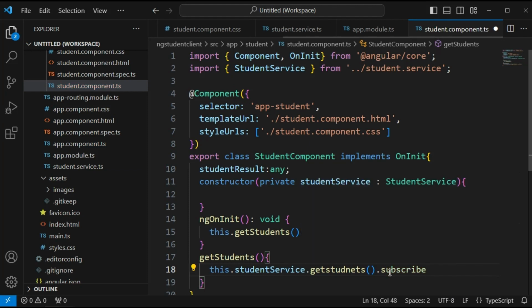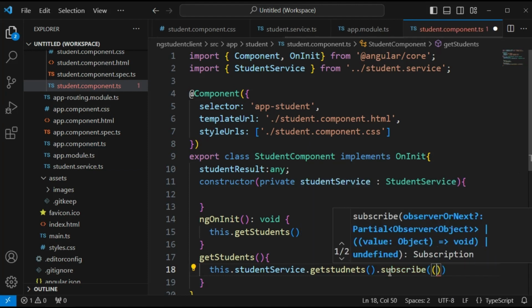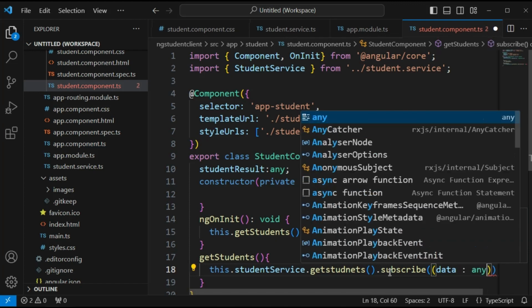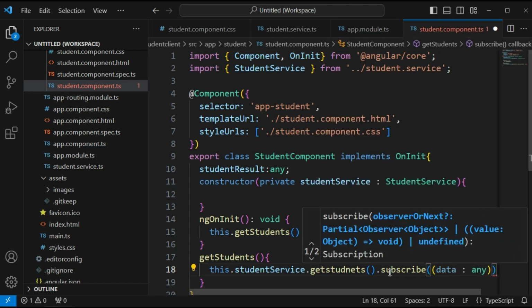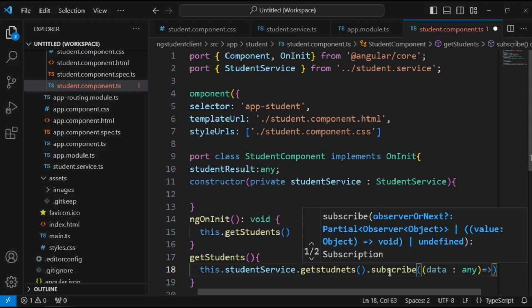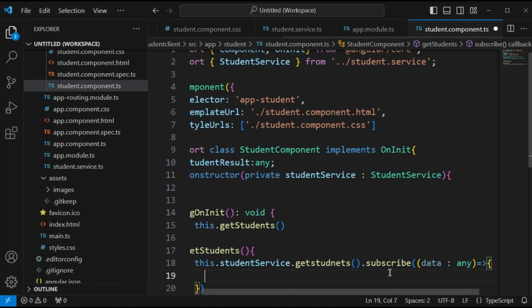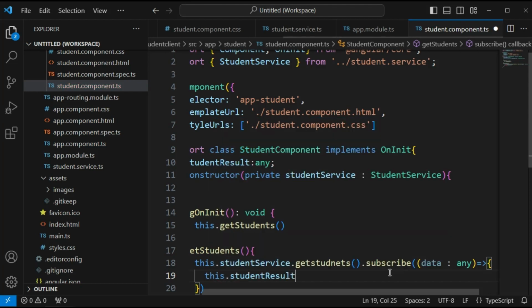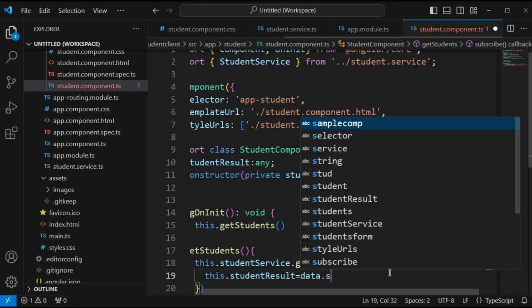Inside that I am going to have a variable with data type as any, and then I am going to define a function with the arrow function syntax. Here I am going to give studentResult equal to data.students.